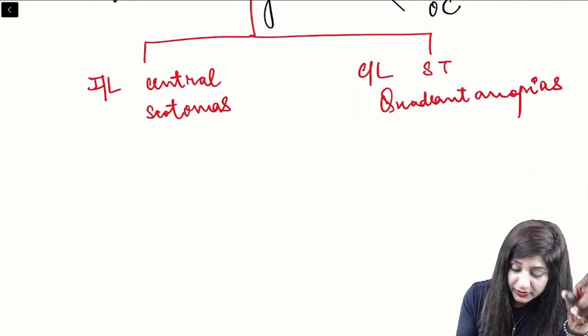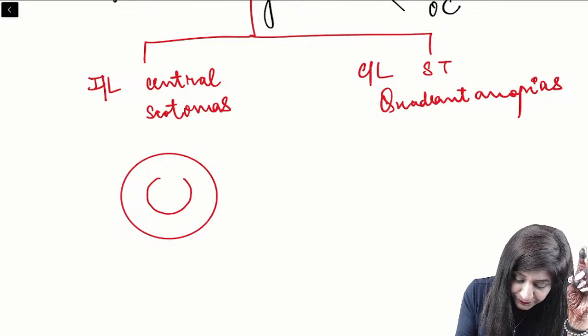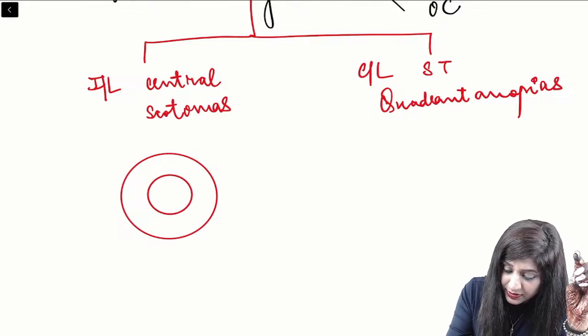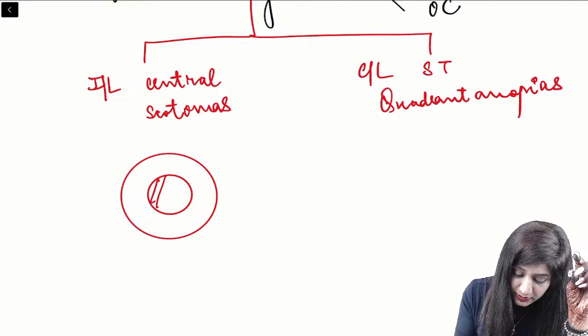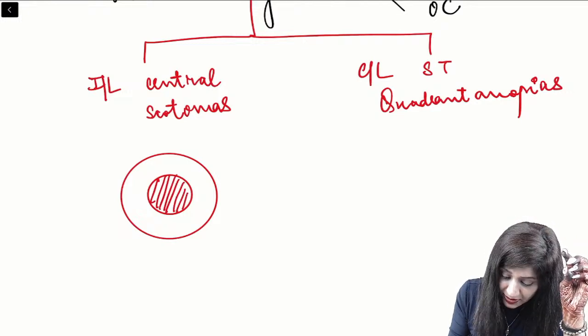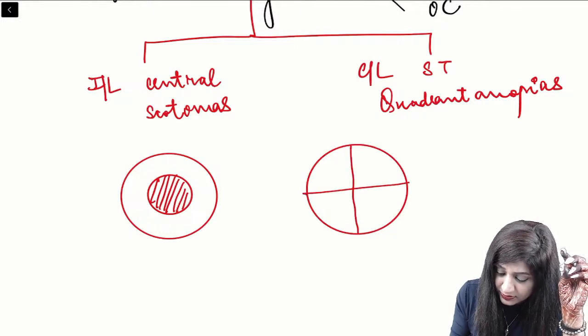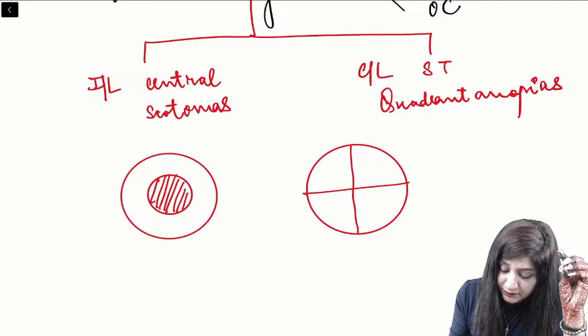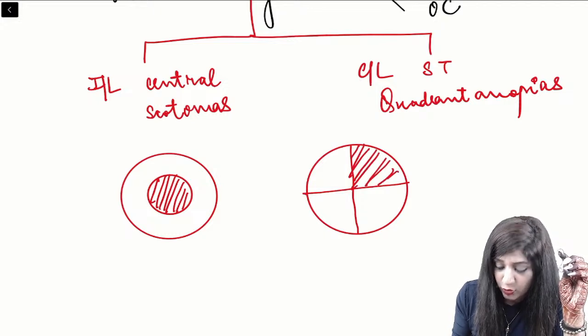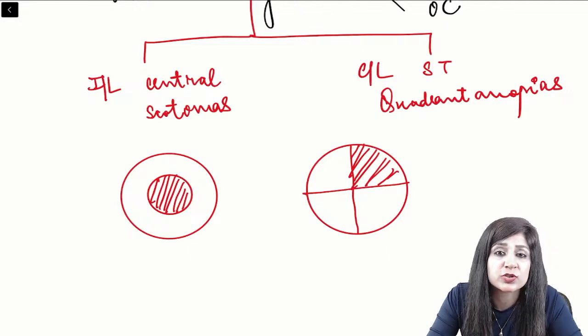Again, what is the reason? We are not going into the details. On the same side, if I show you, you will have something like this. We will have the central scotomas on the same side, and on the other side we will have something like this. I can divide this into 4. So on the other side we will have supratemporal quadrant anopia. So whenever they are giving you something like this, that means it is a junctional scotoma. In junctional scotoma question you can do like this.